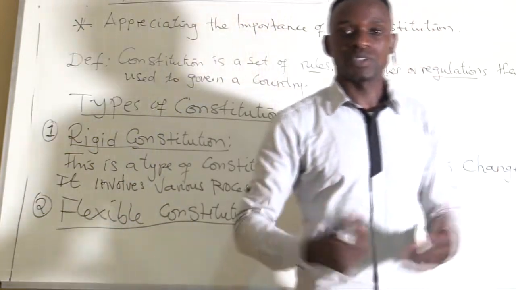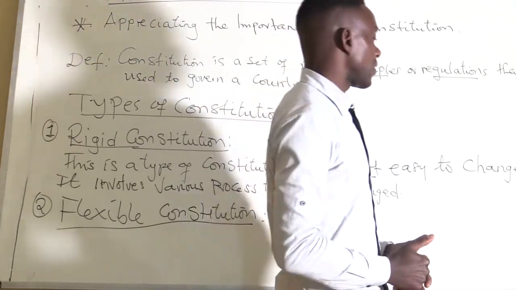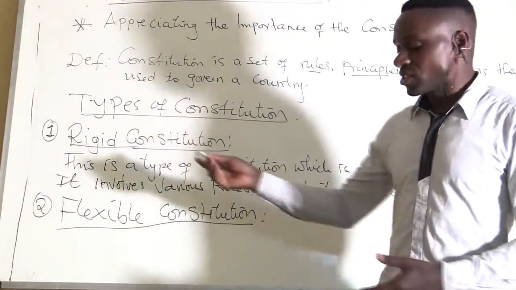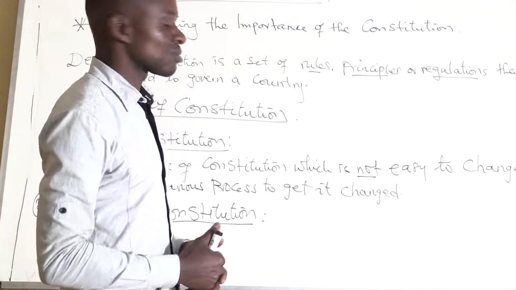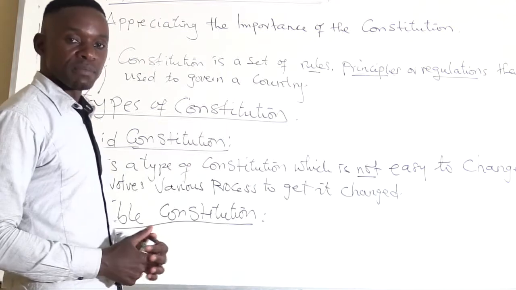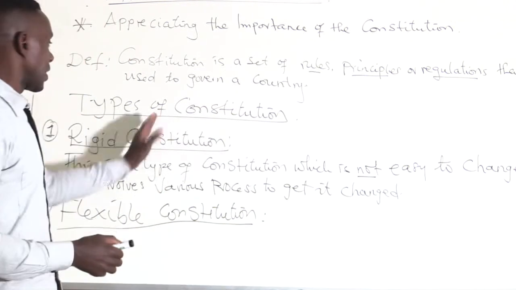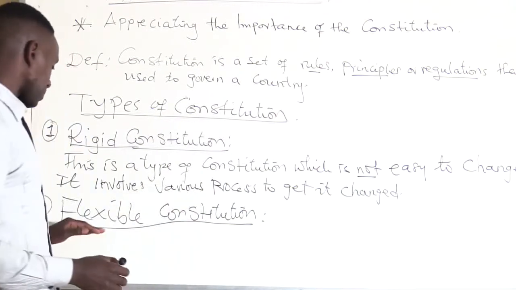Of course, using certain standards that are supposed to be followed. It's not just a matter of waking up and changing it. Now the government, or the country, can still change the constitution using this, the flexible. So when you look at the types of constitution, these are the forms of constitution.